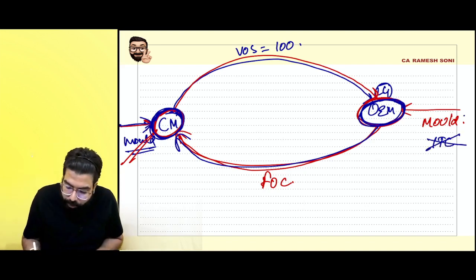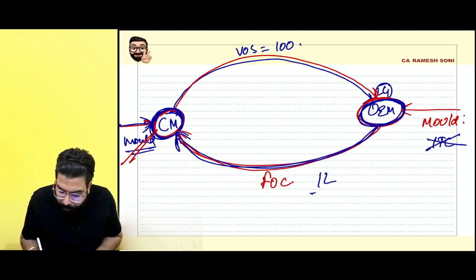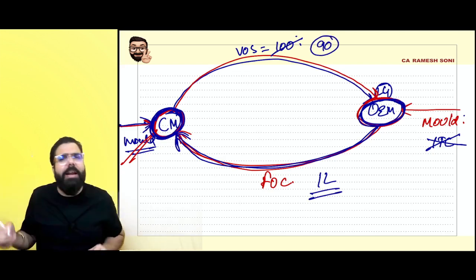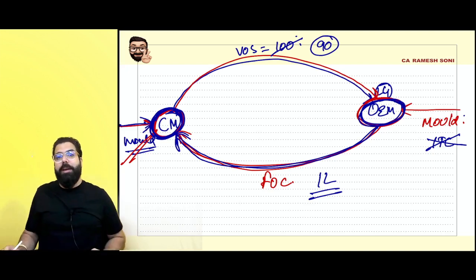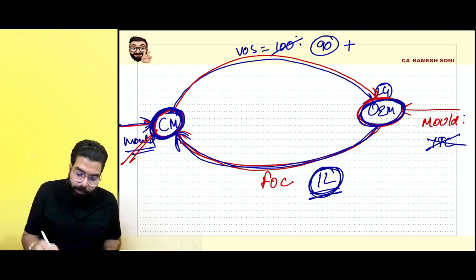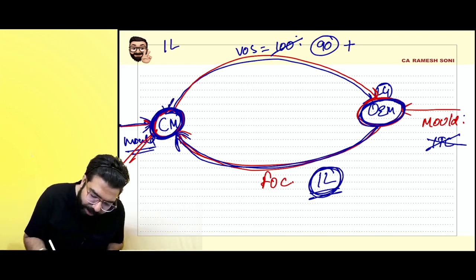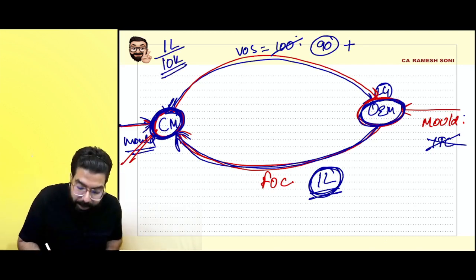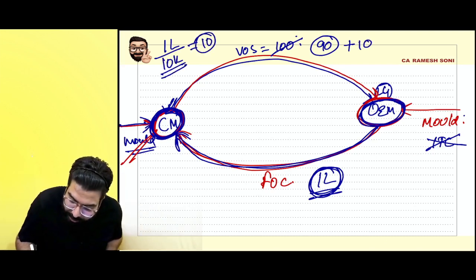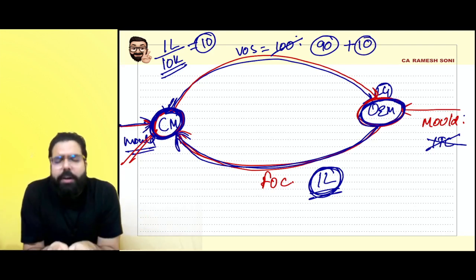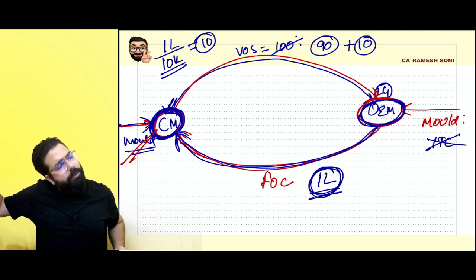Okay, sir, a mold worth 1 lakh rupees was supplied free of cost. So definitely the component manufacturer will reduce the price of the component and say, sir, you can pay 90 now. The government told Ramesh, in the value of supply, you will have to add the amortized cost of the mold. For a 1 lakh rupee mold, if the component manufacturer is going to make 10,000 units, it means you will have to add 10 rupees to the value also.